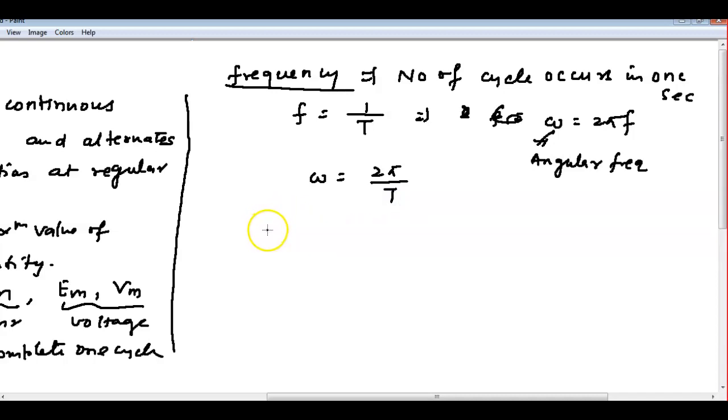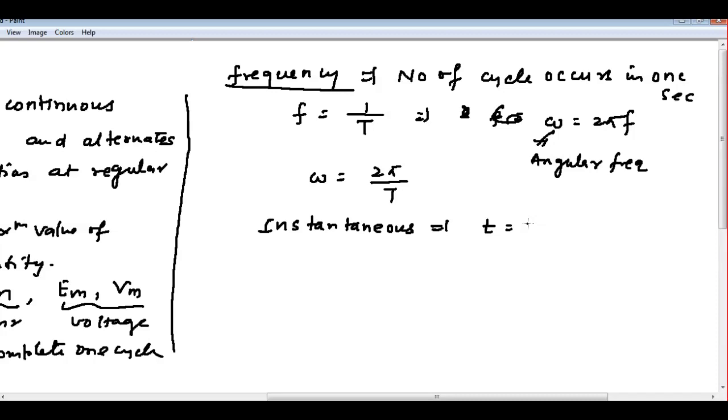Another is called instantaneous values. Instantaneous value of voltage or current is the value at a particular time t equal to some second, if given, then you have to substitute it. Like if any equation is given in the variable t, then after 2 seconds how much current, or after 4 seconds how much current is there. You can find the particular value at a particular time, and that is said to be the instantaneous value of current or voltage.